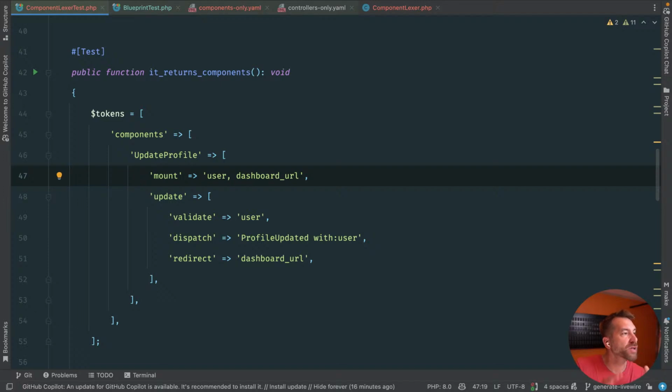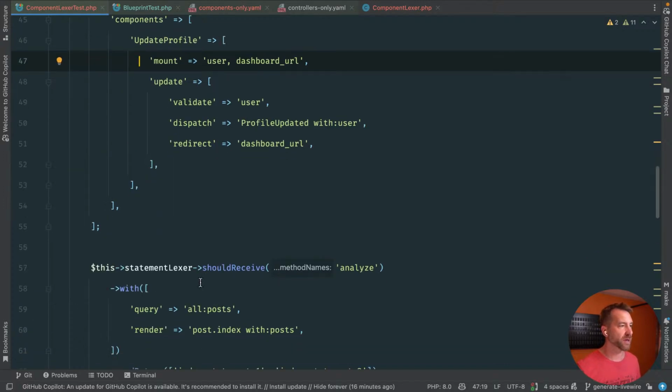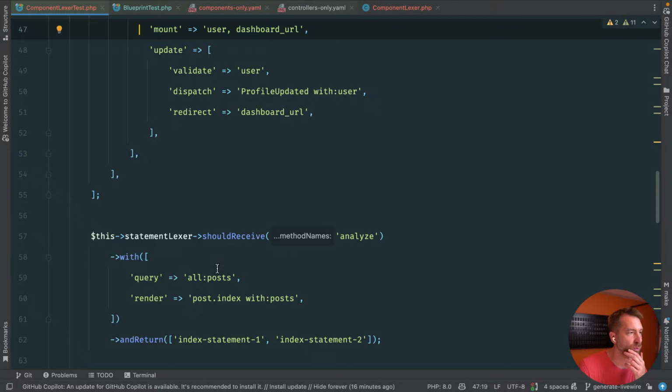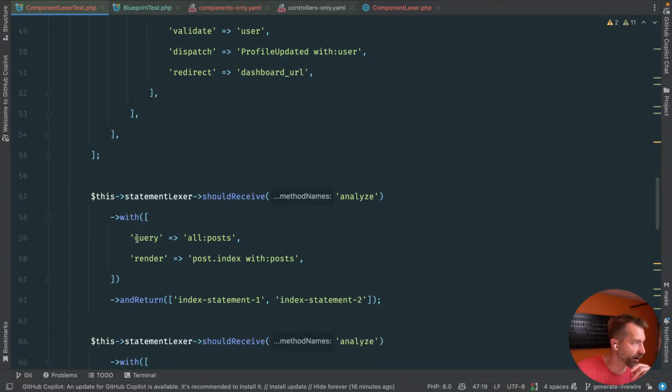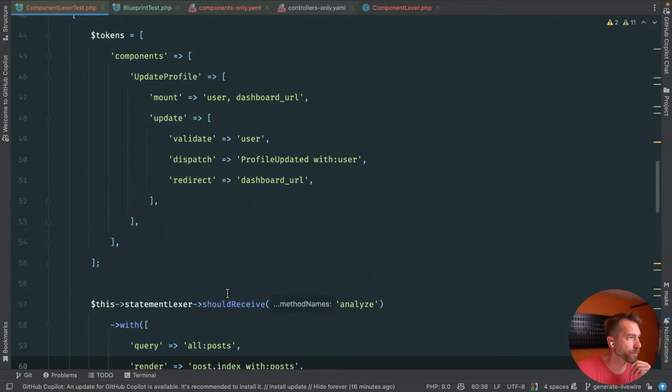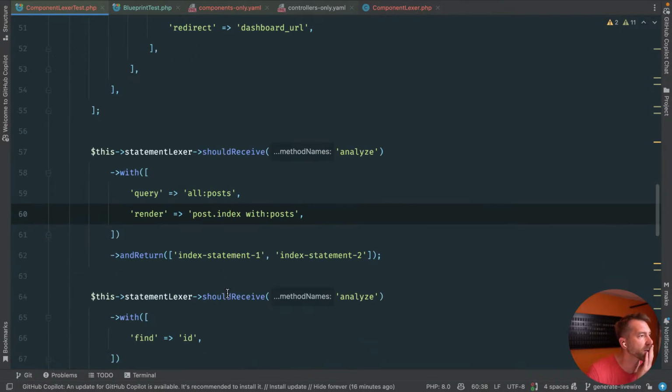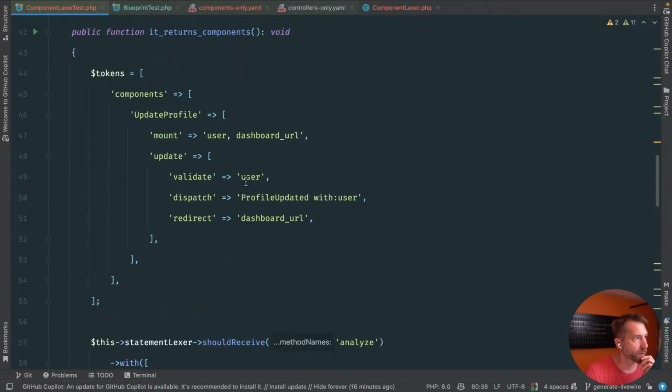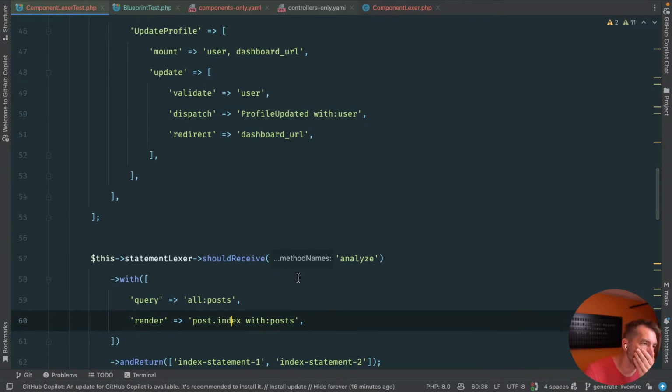Okay. So what should happen now is where this thing gets processed out into more interesting components. The statement lexer should receive analyze with query all posts render that. So that was our original. Oh, this is going to be in our old one. We copied this from. Okay, so analyze. We don't want to test the statement lexer at this point in time. So what we're really after here is our statement lexer.